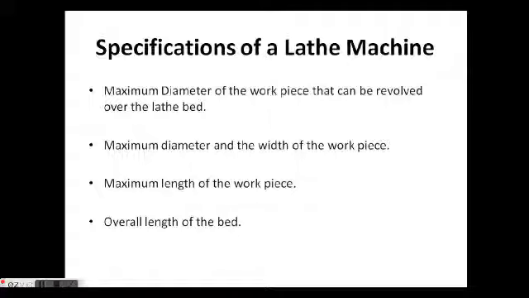If it is not supported on the lathe bed by using a tailstock, there might be some vibrations because of that, and there will be a lot of deviations in the surface. Then last, the overall length of the bed, which allows the carriage to move from the workpiece towards the tailstock, which gives the feed to the workpiece.